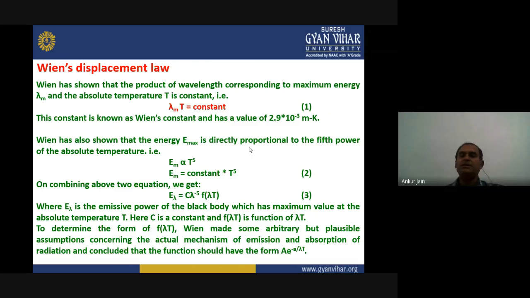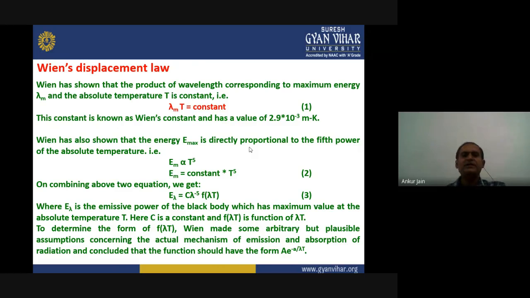That can be written in mathematical form as lambda m into T equals constant, and Wien calculated the value of this constant, and it is found to be 2.9 into 10 to the power minus 3 meter Kelvin, and this constant was termed Wien's constant, right?